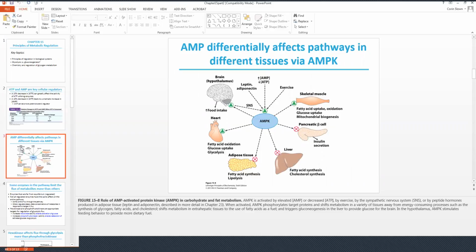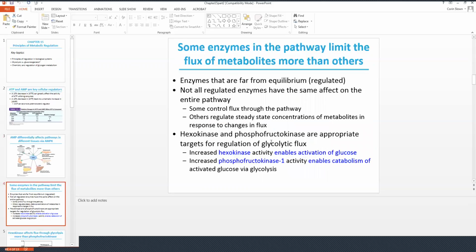AMPK phosphorylates target proteins and shifts the metabolism in a variety of tissues away from energy-consuming processes. It shifts the metabolism in extrahepatic tissues to the use of fatty acids as a fuel, and it triggers gluconeogenesis in the liver to provide glucose for the brain. In the hypothalamus, AMPK stimulates feeding behavior to provide more dietary fuel.